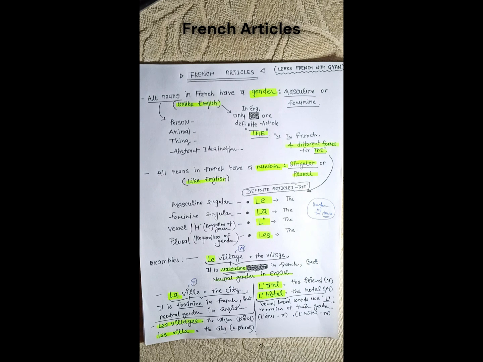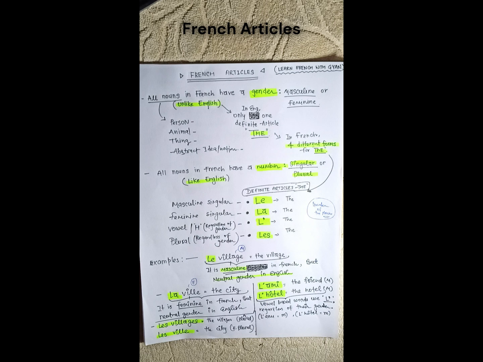Okay. So French articles. All nouns in French have a gender. Either they are masculine or feminine. Unlike the English language, where there can be a neutral gender, in French all these nouns have a fixed, assigned gender, that is masculine or feminine. Persons, animals, things, or even abstract ideas or notions can have a gender.